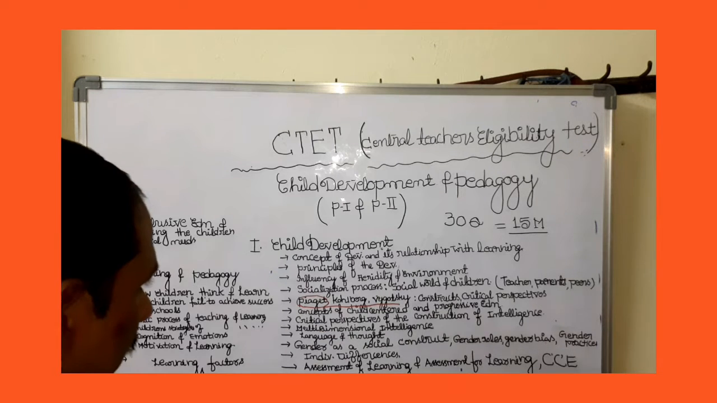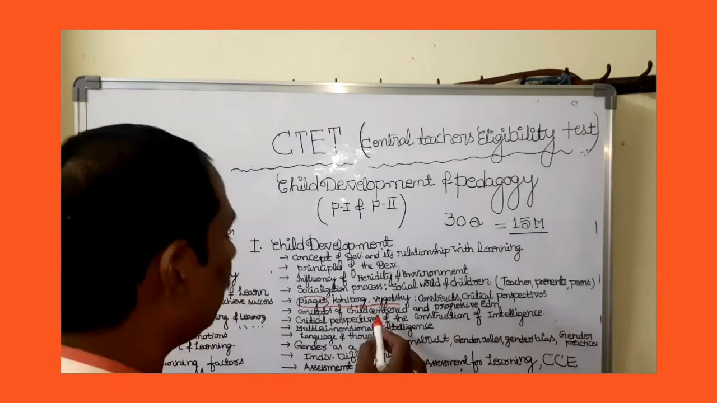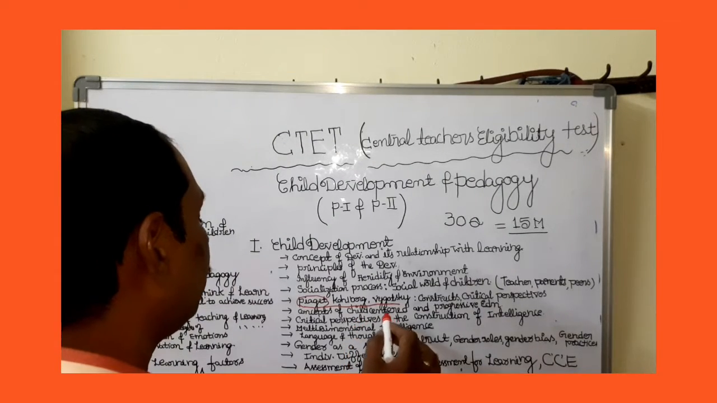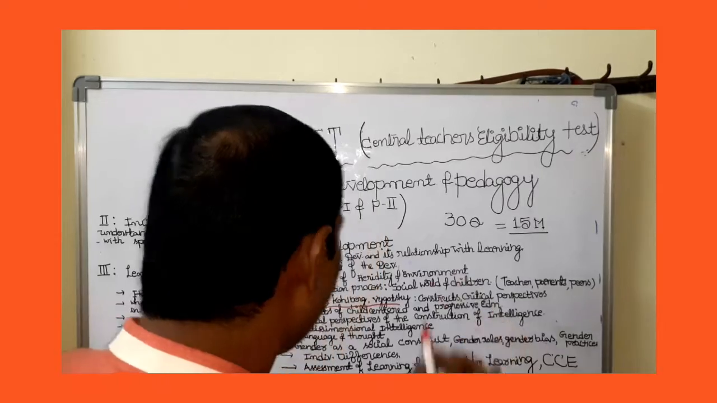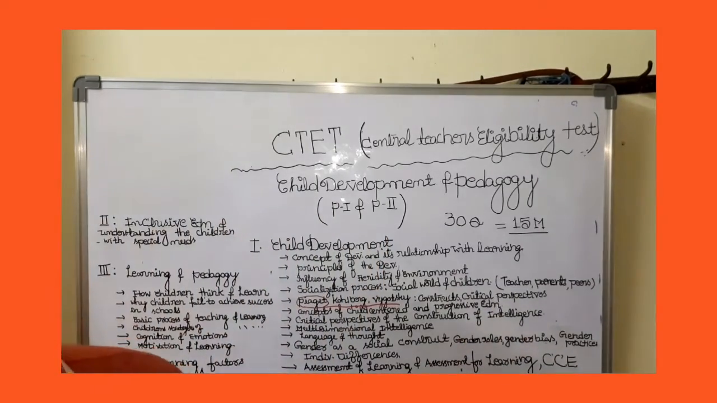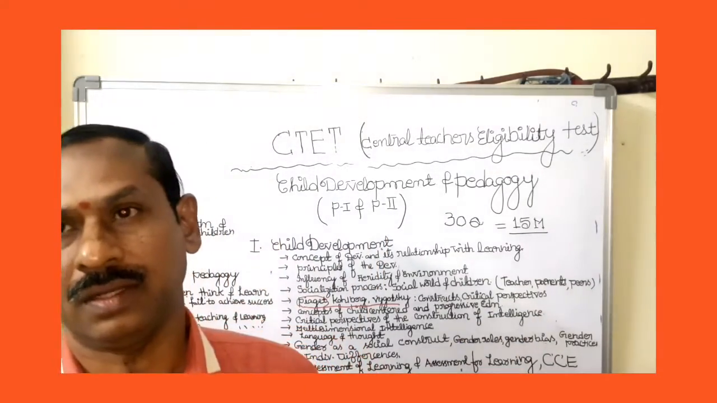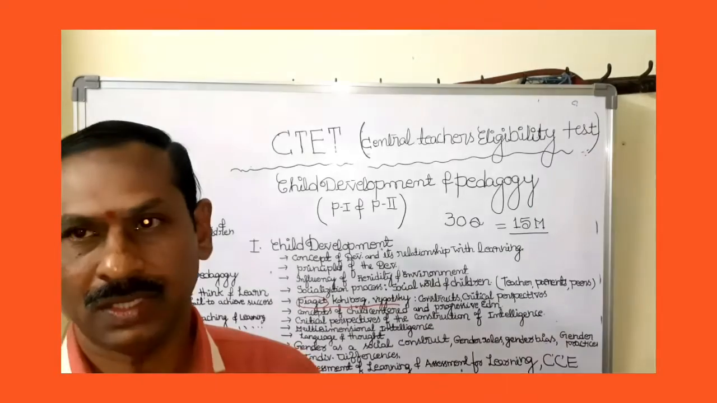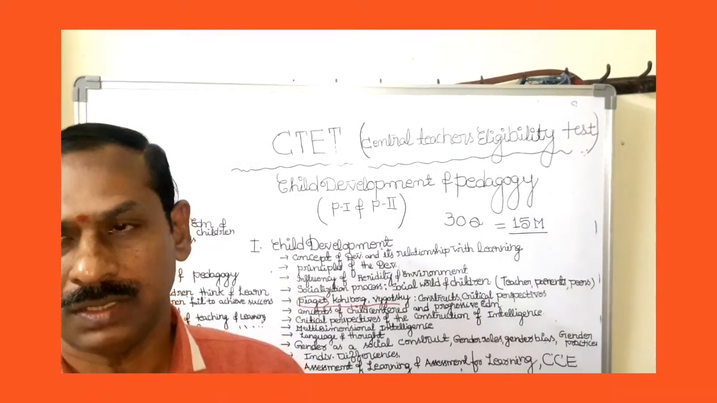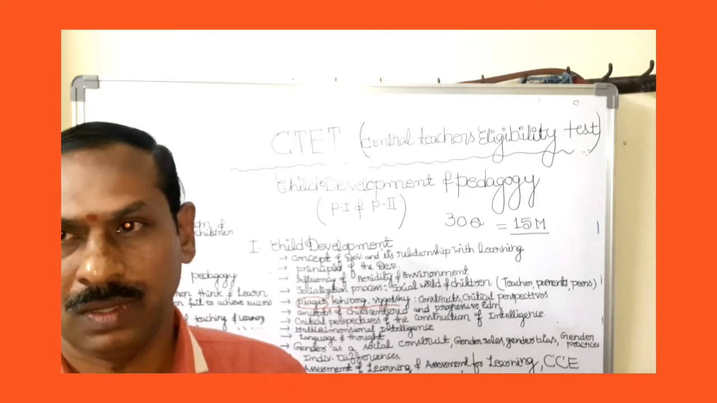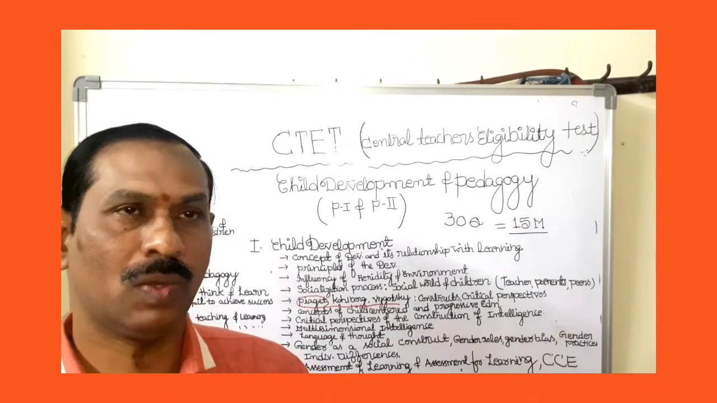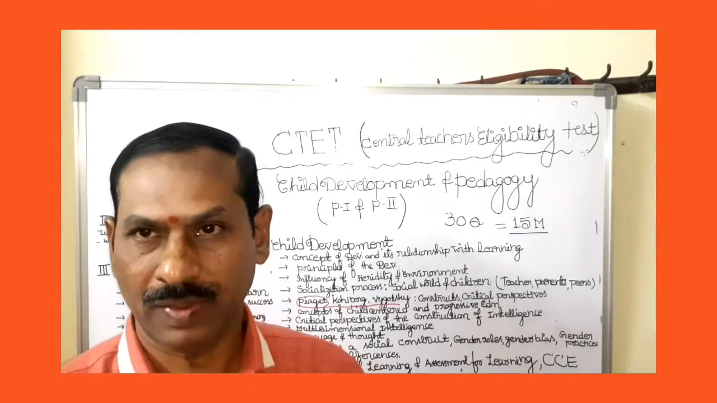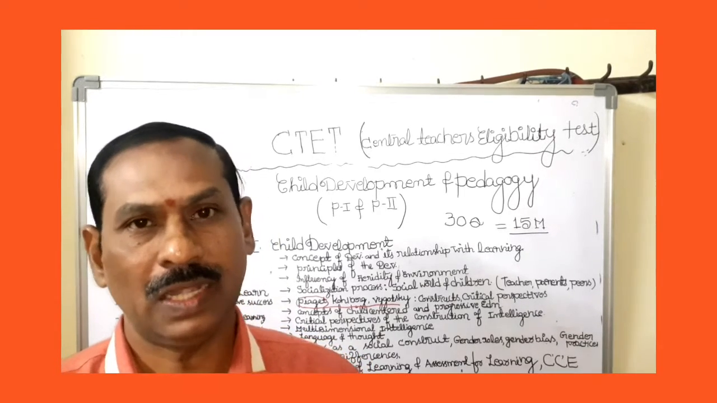And next, concepts of child centered and progressive education. What is child centered education? Nowadays, we are observing in the school curriculum, in whatever we are observing in school education, that it is child centered education. Before that, we gave more importance to the teachers. Nowadays, it is only child centered education.